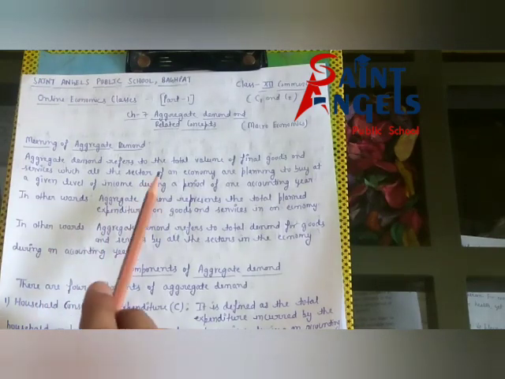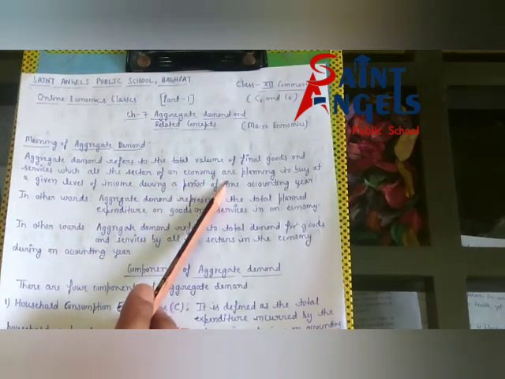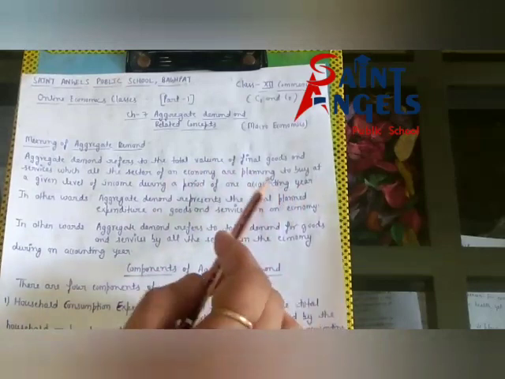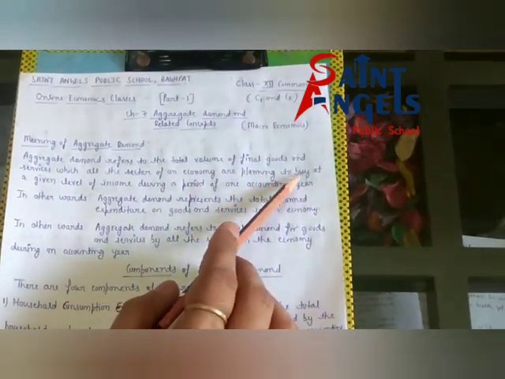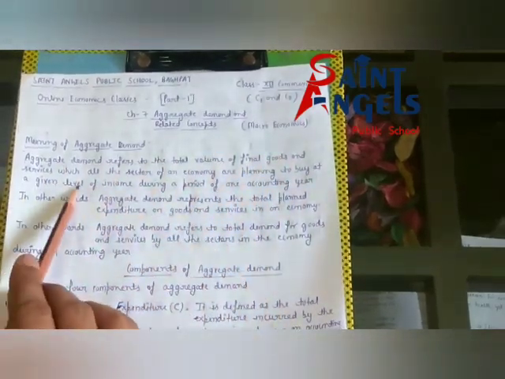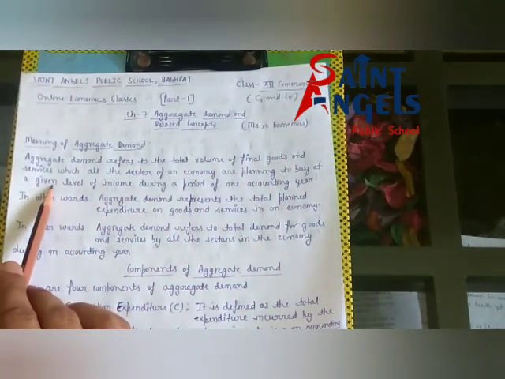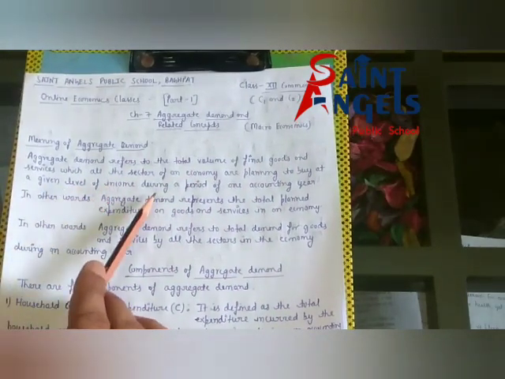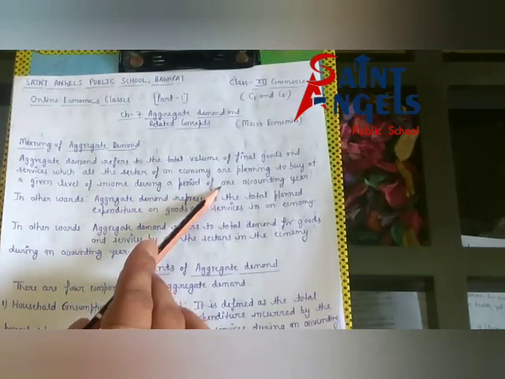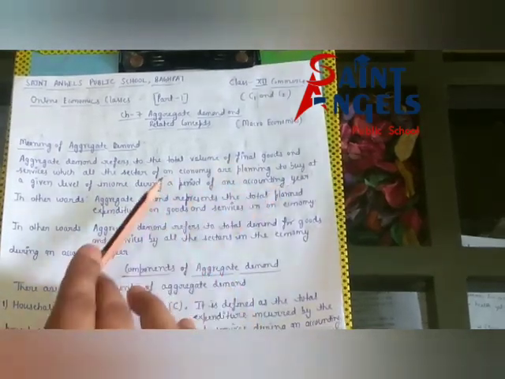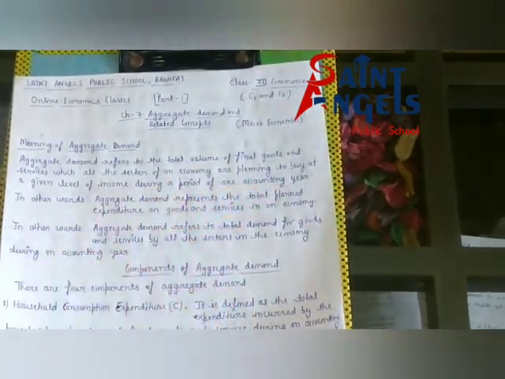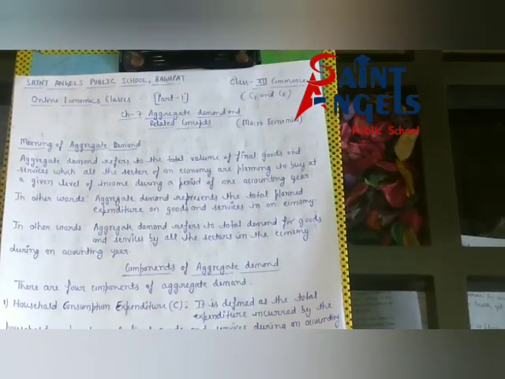See, all these sectors of an economy are planning to buy at a given level of income during a period of one accounting year. Means during a given period of time, during a fiscal year, during 1 year.